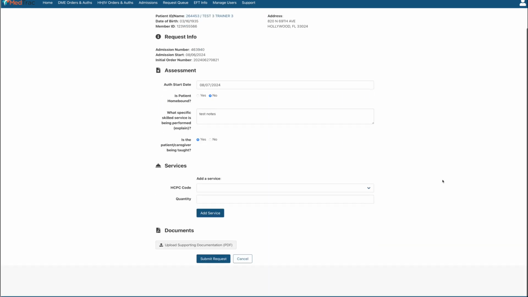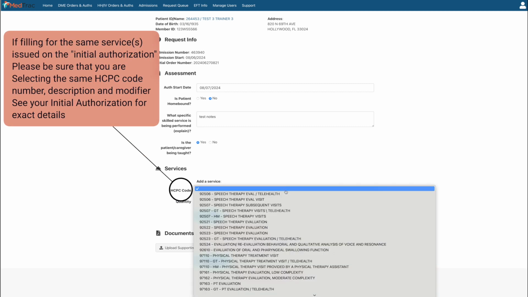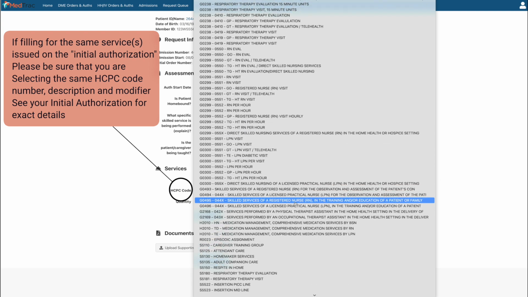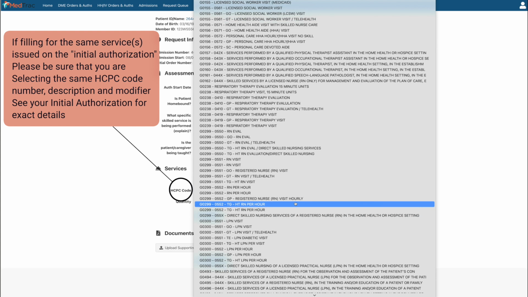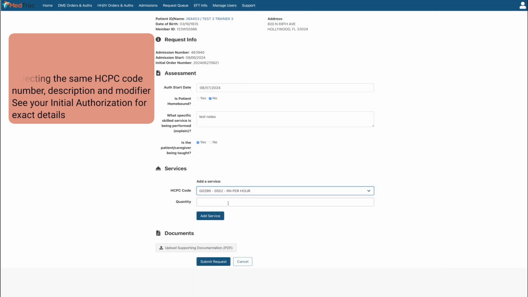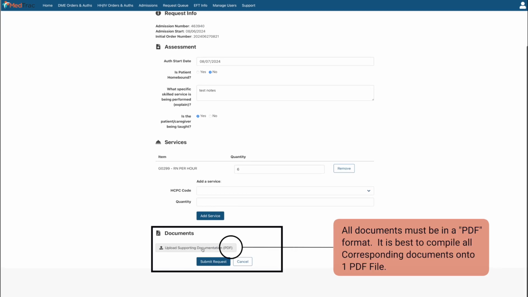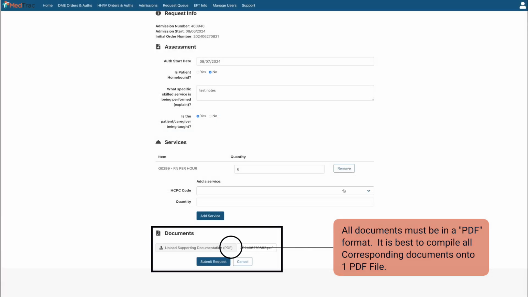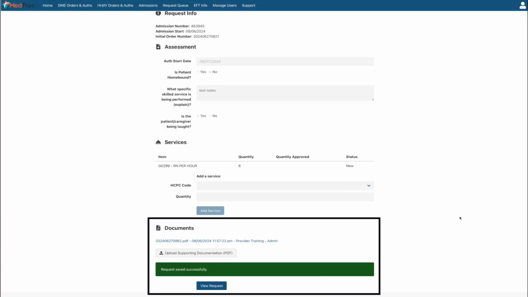After completing the assessment, you'll move to the Services section, where you can select appropriate HCPC codes from the provided Rolodex. It's crucial to choose the same code and modifier as the initial authorization to ensure consistency. Finally, you'll need to upload the most recent plan of care provided by the prescribing physician or primary care doctor, ensuring all documents are in PDF format. Once you've attached the necessary files and click Submit Request, your concurrent request will be successfully saved and processed within 1 to 3 business days.